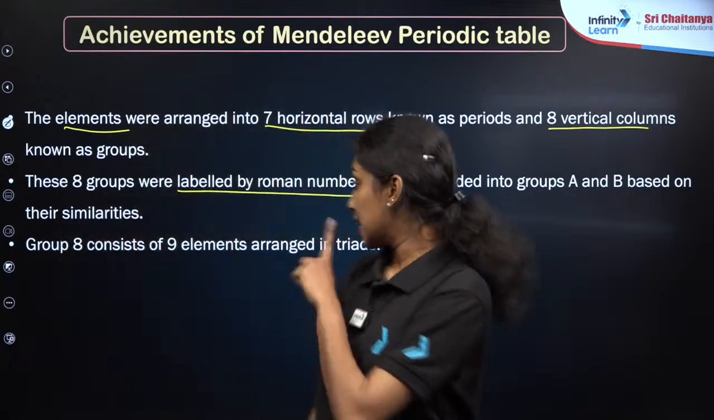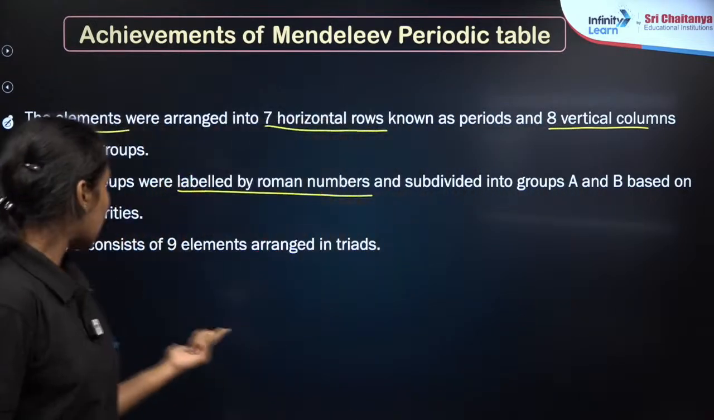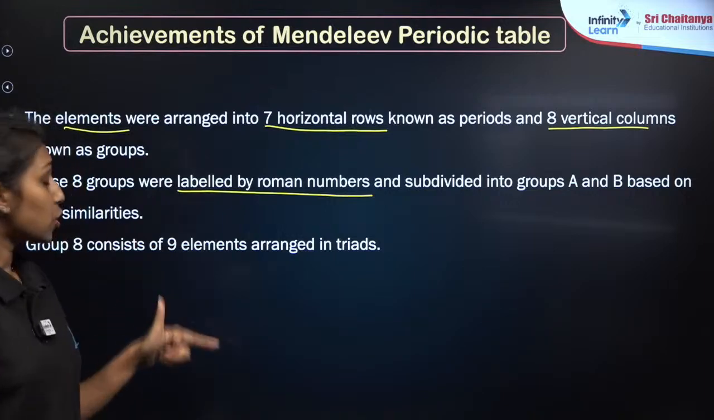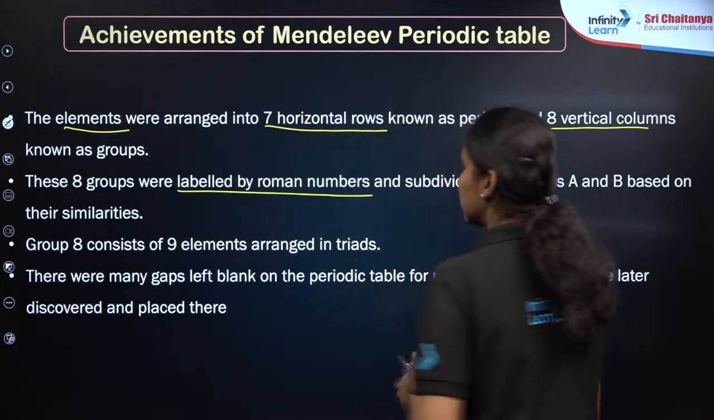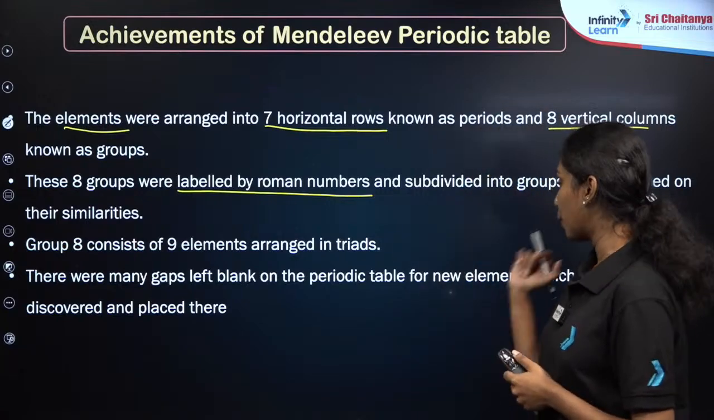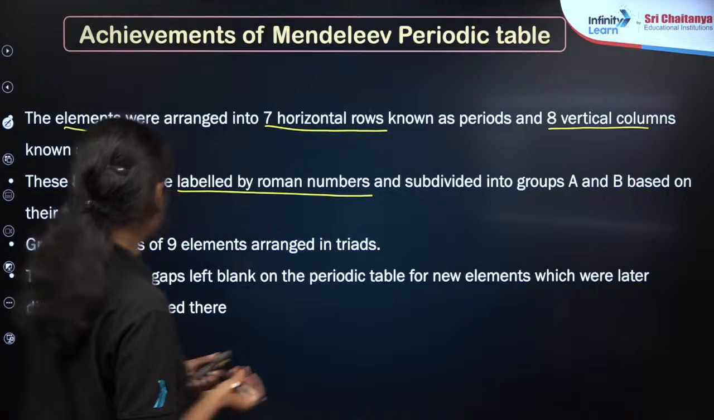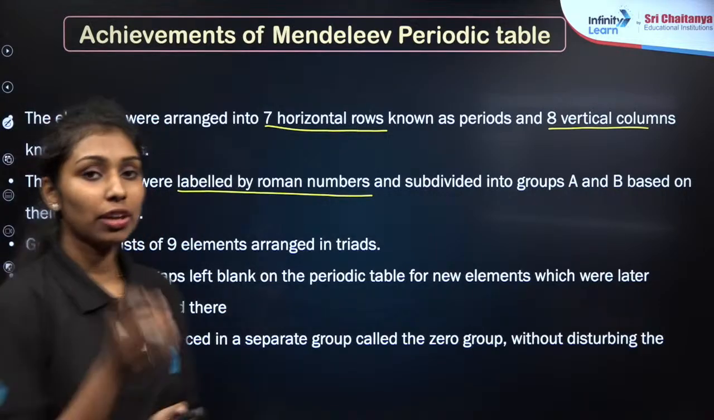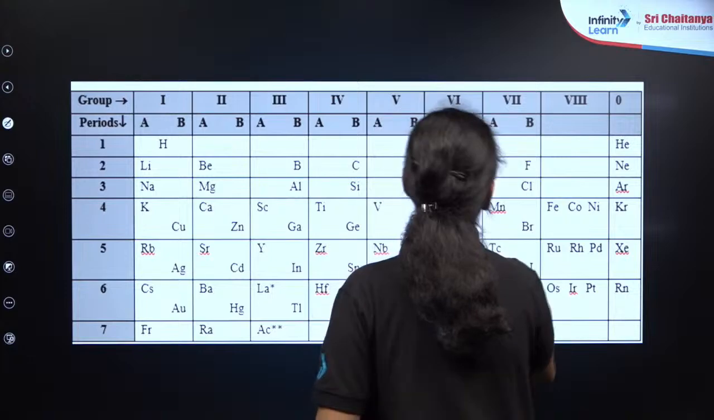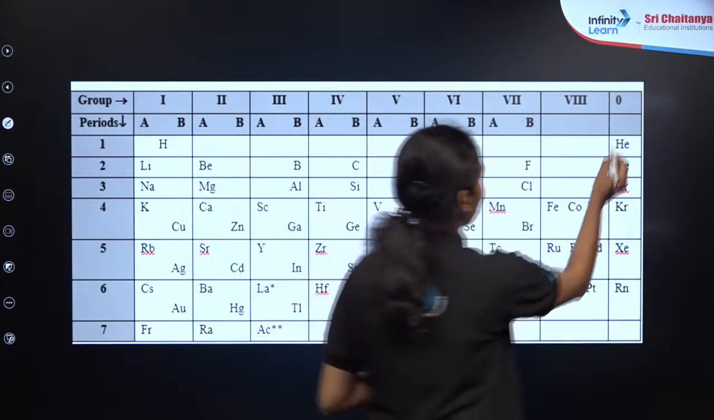Next, in the next slide you have the periodic table clearly visible. As you can see, group 8 consists of 9 elements arranged in triads. And the last one, there were many gaps left blank on the periodic table for new elements which were discovered afterwards and placed there. And also you can see that the noble gases are separated into a different group known as the 0th group.